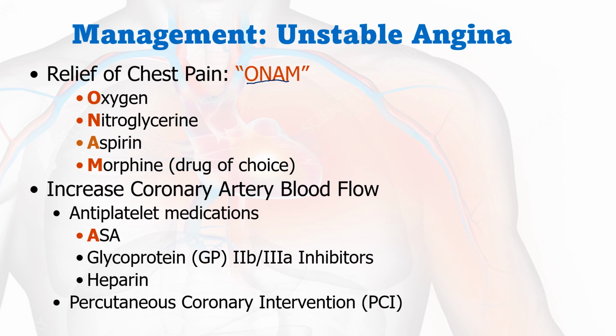Then increase coronary artery blood flow. To increase coronary artery blood flow, we are supposed to administer antiplatelet medication, that is ASA, acetylsalicylic acid, which is used in aspirin derivatives. Then glycoprotein inhibitors and heparin. Then percutaneous coronary intervention. This is the management for unstable angina. Regarding percutaneous coronary intervention, we will discuss in detail later after myocardial infarction.